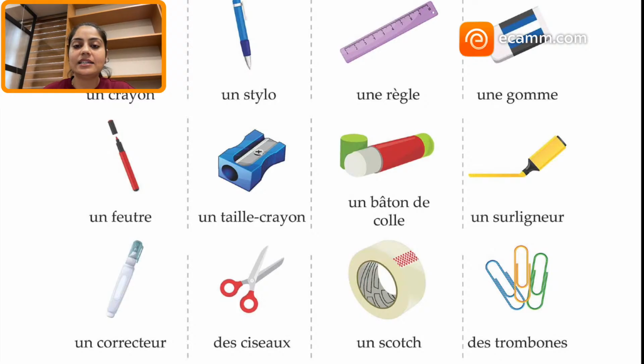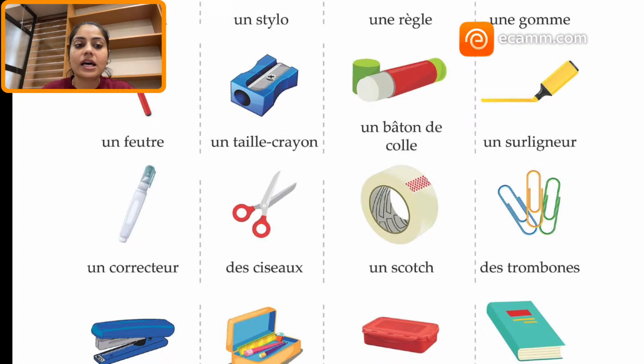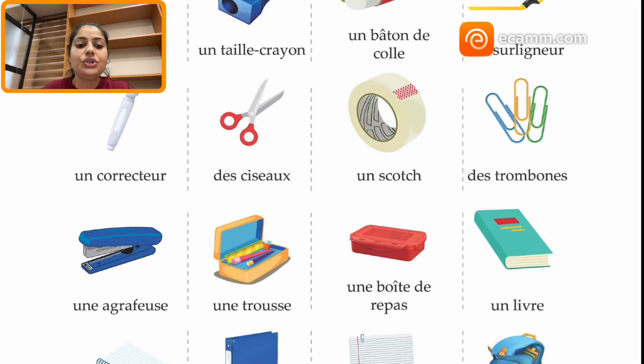Un surligneur, un correcteur, des ciseaux. Now scissor is in pairs, so we always use "des ciseaux". Oui, des ciseaux. Un scotch, des trombones, une agrafeuse, une trousse, une boîte de repas,